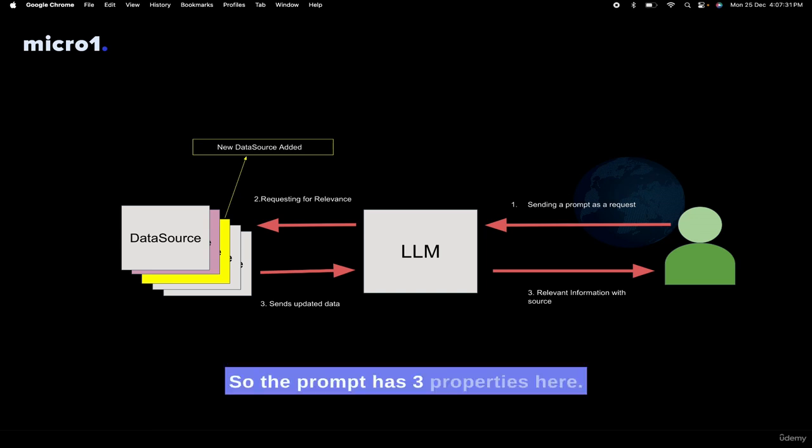The prompt has three properties here. Every time, the prompt includes an instruction to pay attention to the retrieved information, the user question is part of the prompt, as well as the evidence. So the augmented data, the data source data, will be the source of truth here, and there won't be any hallucinations.